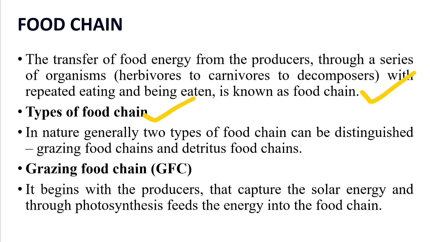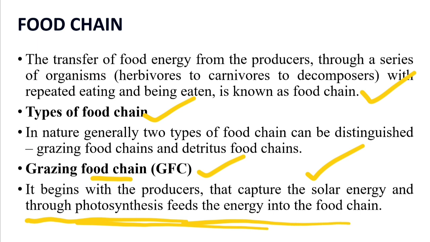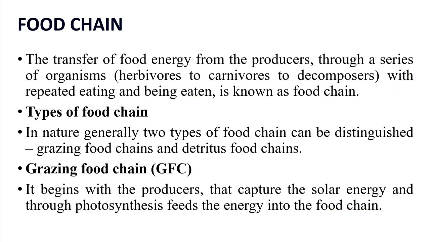Types of food chain: there are two types of food chain. One is the grazing food chain. It begins with the producer, which is the green plant, that captures the sunlight or solar energy and through photosynthesis feeds the energy into the food chain.